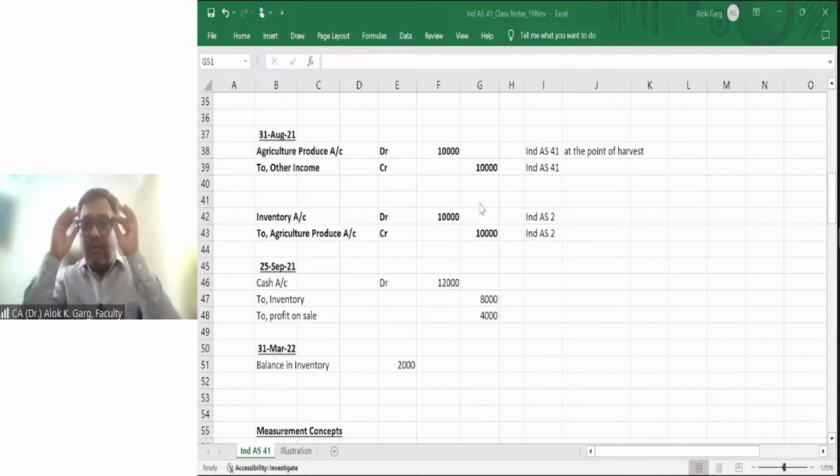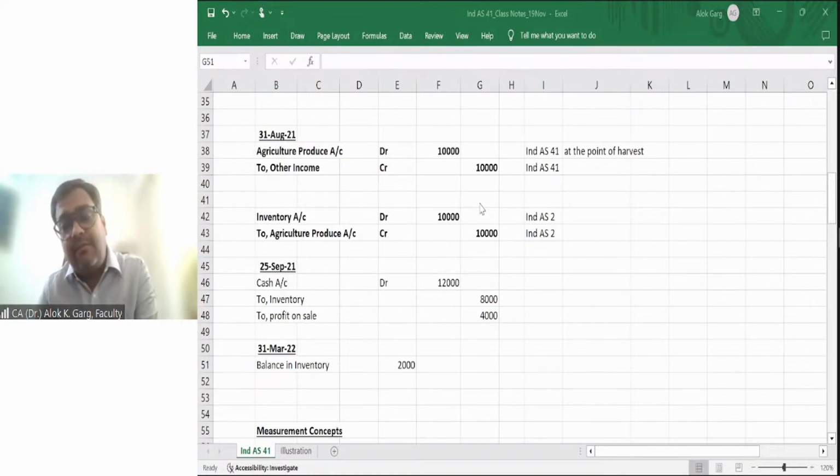So first of all, you need to understand, if Ind AS 41 is applicable, then what is the accounting and reporting? It does not go by quantity. If you purchase 1 car or 1 building, you will capitalize it as property, plant and equipment in your books of accounts. If you buy 100 cars or 100 buildings for your business, they will also be capitalized as PPE, right? So you need to understand how this accounting is happening.